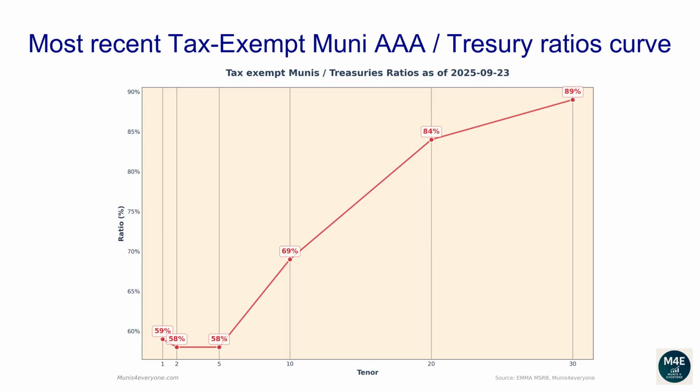The current one-year ratio is 59%. The 2 years ratio is 58%. The 5 years ratio is 58%. The 10 years ratio is 69%. The 20 years ratio is 84%. The 30 years ratio is 89%.